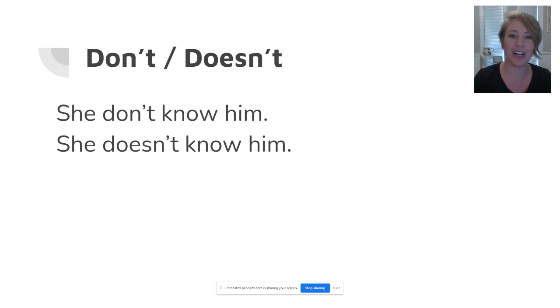So one syntactical feature of AAVE is the use of don't in place of the word doesn't. So a speaker of this dialect might say she don't know him instead of she doesn't know him. And this is what people who don't speak AAVE are calling a grammatical error because the verb don't doesn't agree with the subject she. So correct English would be using the word doesn't with the subjects she, he, and it. Before we go and say, yes, she don't know him doesn't sound right and it's a product of an uncensored language, let's look closer at the grammar rule.